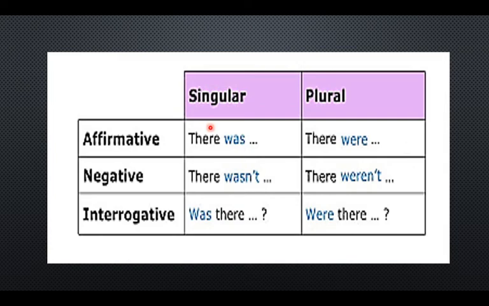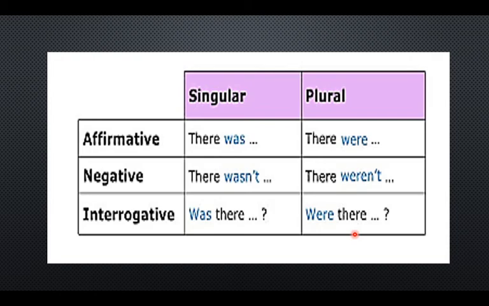Okay, this is affirmative. And negative, there wasn't, no había, no hubo, singular, or plural, there weren't, no hubo. Okay, very good. Interrogative, was there and were there. All of this is important that you should take into account. It's similar to there is and there are, but it is in past tense.